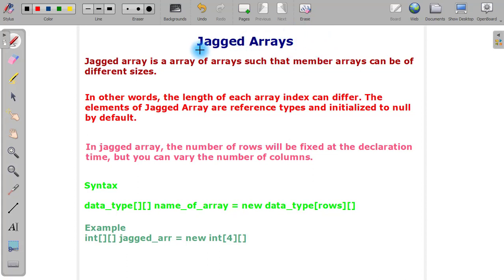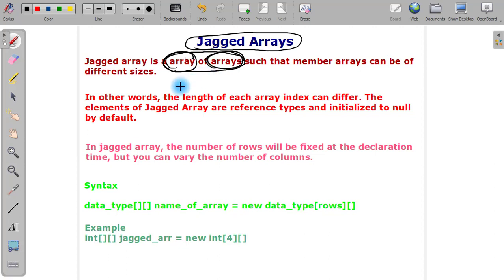In this session, we will start with the jagged array. Jagged array is one of the types of array available in C#. Jagged array is also called an array of arrays. Why? Because in a jagged array we create a single array, but within this one array we have multiple one-dimensional arrays. That's why it is called an array of arrays.